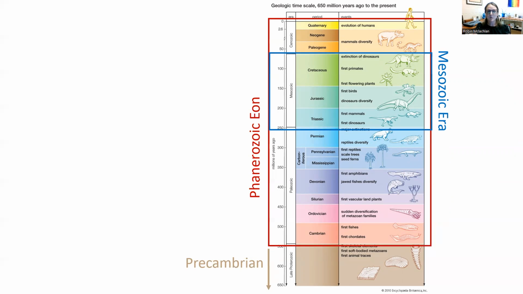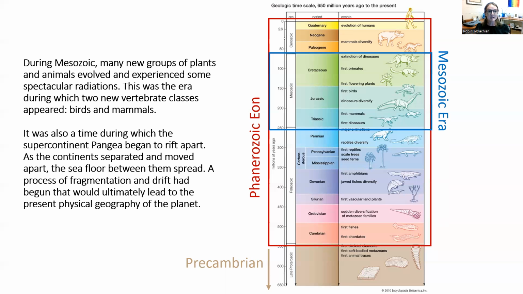So this time, we're going to focus on the Mesozoic era, the second era of the modern Phanerozoic eon, the era of the dinosaurs. Right? Meso meaning middle, zoic meaning life. So middle life, the era of the dinosaurs. During the Mesozoic era, many new groups of plants and animals evolved and experienced some spectacular radiations.